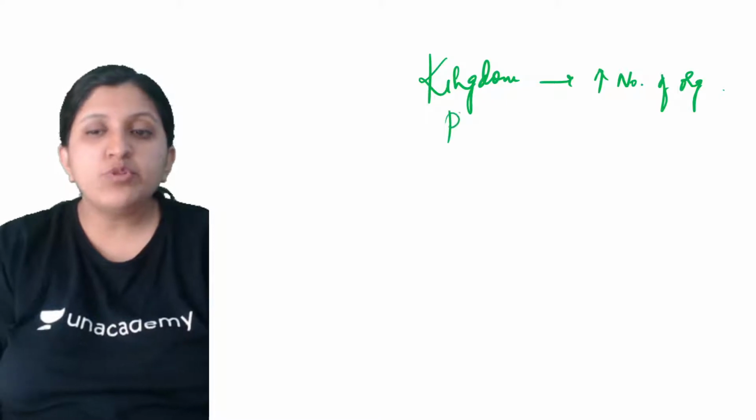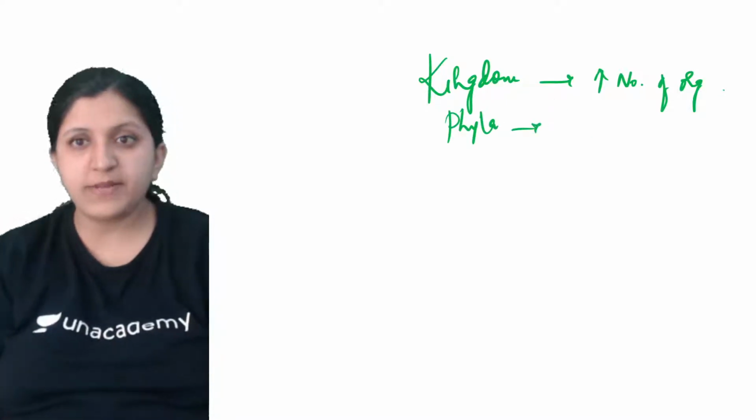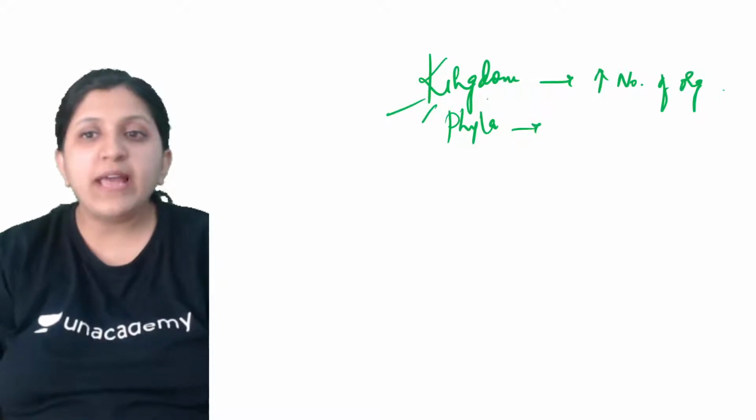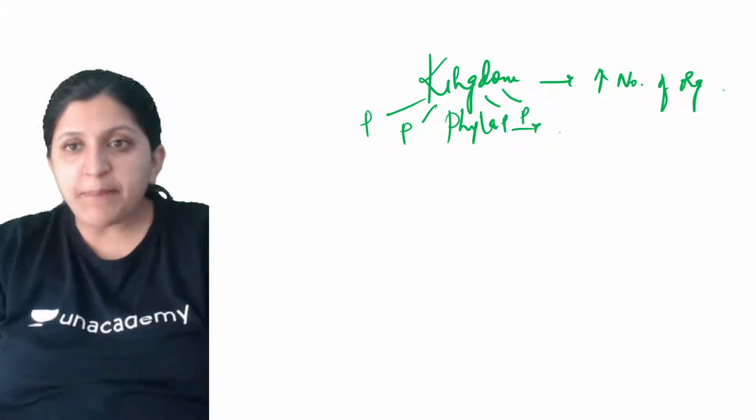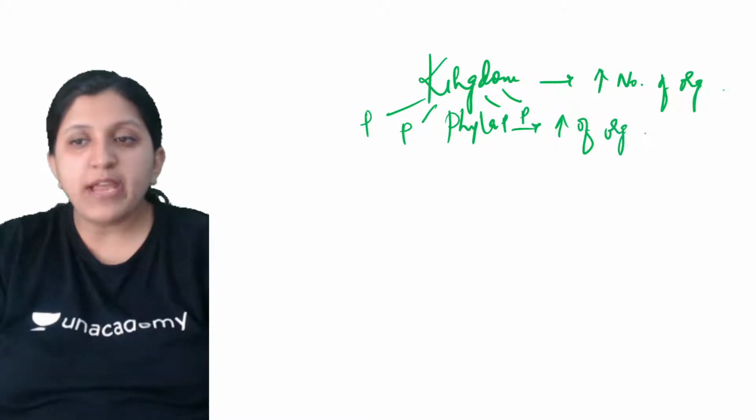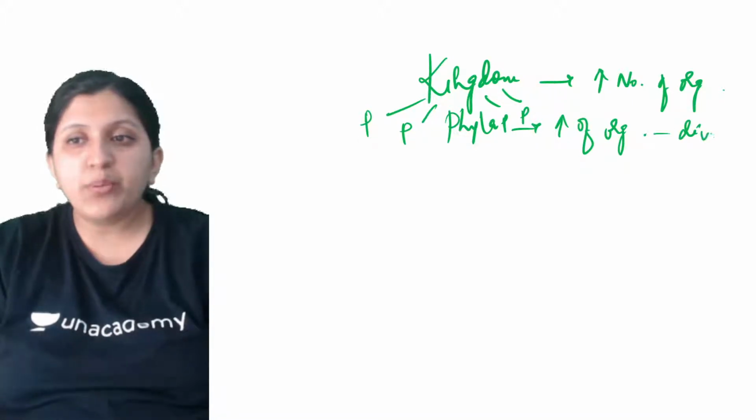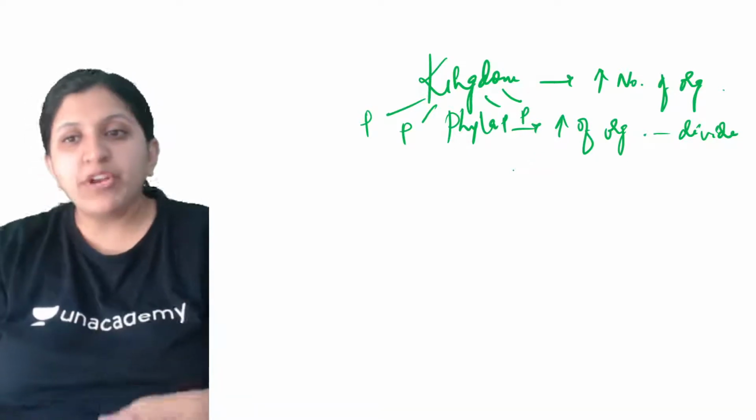Then when we come to the phyla, the number of organisms will reduce to some extent, because there are many phyla in the kingdom. This is one phylum, this is one phylum, this is one phylum. So you know what will happen? The number of organisms will divide between the different phyla.